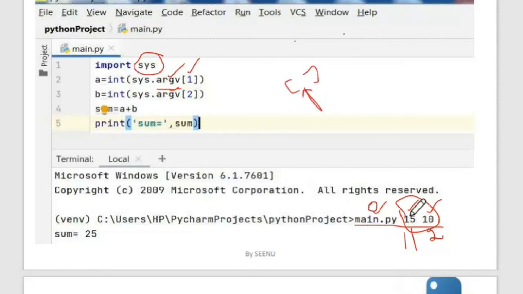So I'm saying 1. And where is this argv? If I simply say argv, your program will throw an error because it doesn't know what argv is. It will check only in its local namespace, because I'm not having argv. I have to define it, right, to actually access it. Since I didn't define it, I'll get an error. So what you have to do is execute this program. I'll show you the result of this particular program. I'll go to this, and then I'm saying sum is equal to a plus b, and then I'm printing the sum. So as I execute, you can also